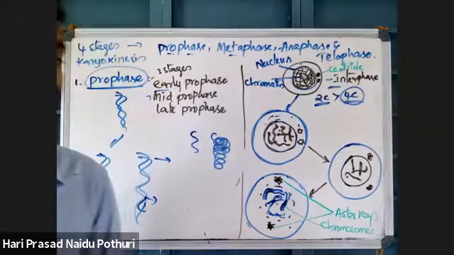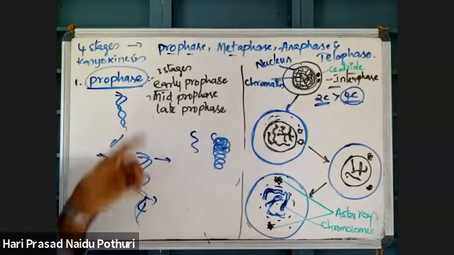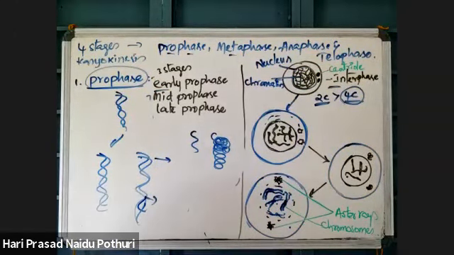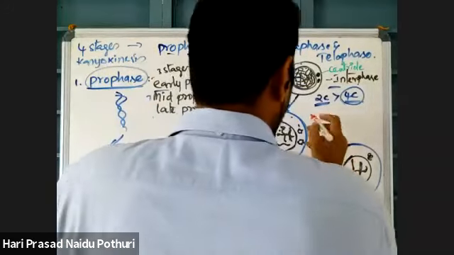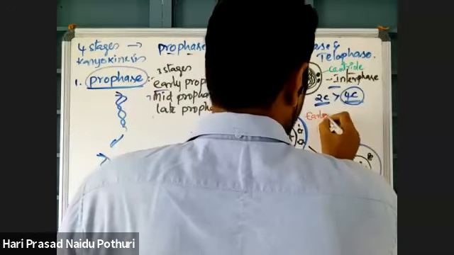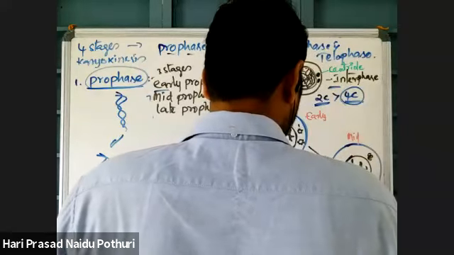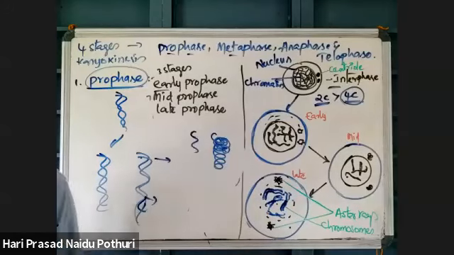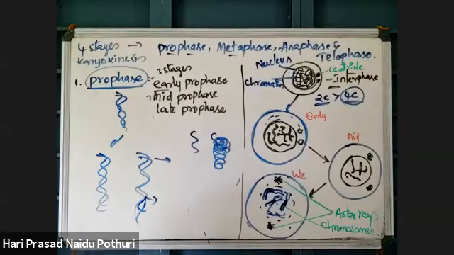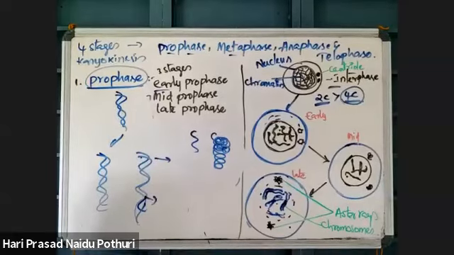Now, note down the notes for prophase. The three stages of prophase you just mentioned: early prophase, mid prophase and late prophase. Now write a note under this prophase.